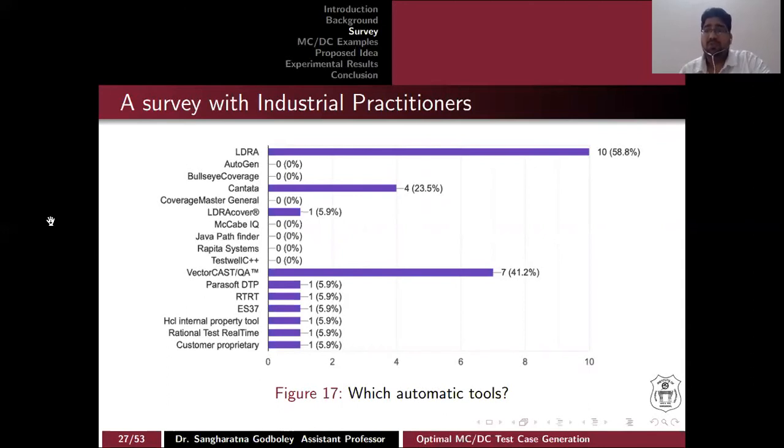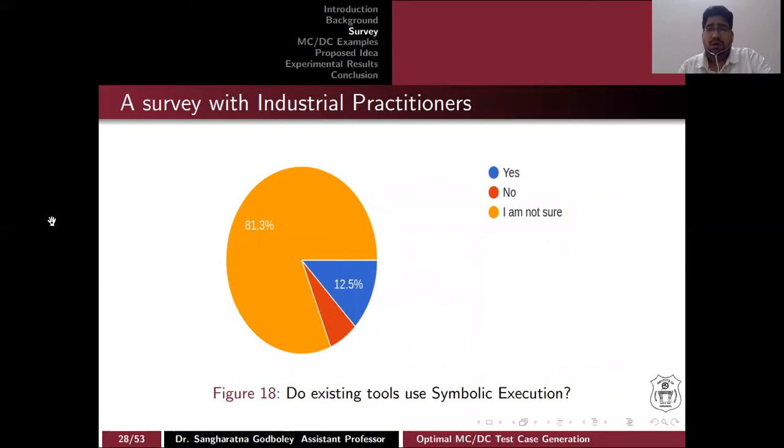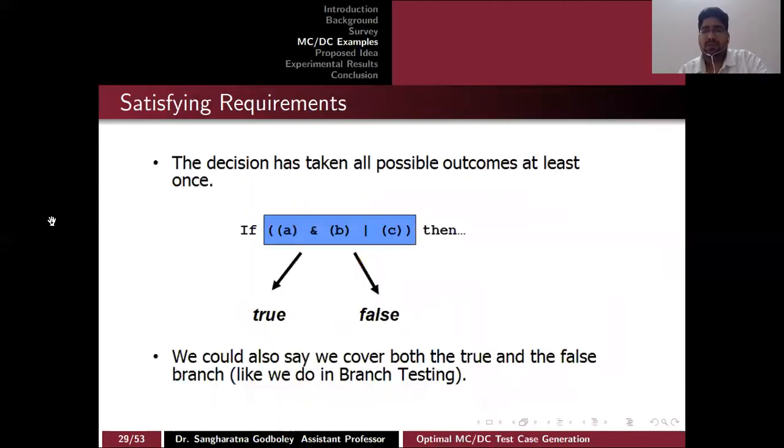Which is the most popular tool? 58.8% of the responses said that LDRA is quite good. Our last question was whether the tools have symbolic execution or not. 81.3% of people said that they are not sure whether their tool has symbolic execution or not. We also got to know that 12.5% of people said yes, they have symbolic execution.